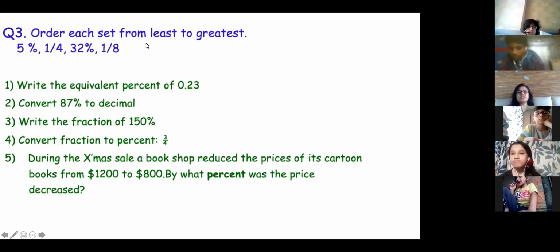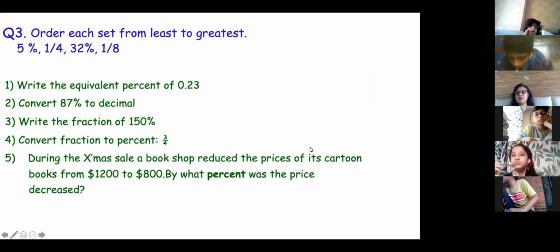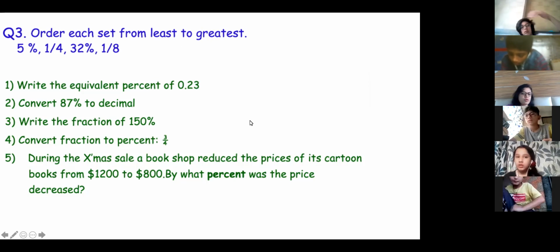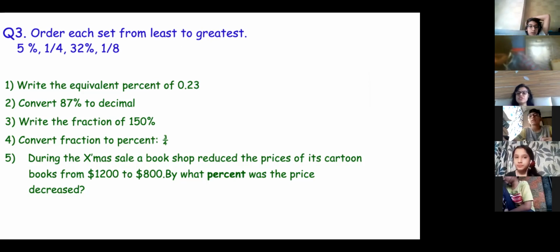Okay, order each set from least to greatest, from smaller to bigger. I want the answer from Ibrahim. Again, you have 2 percentages. So convert 1 by 4 and 1 by 8 into percentage. And you have to arrange them from smaller to bigger number.